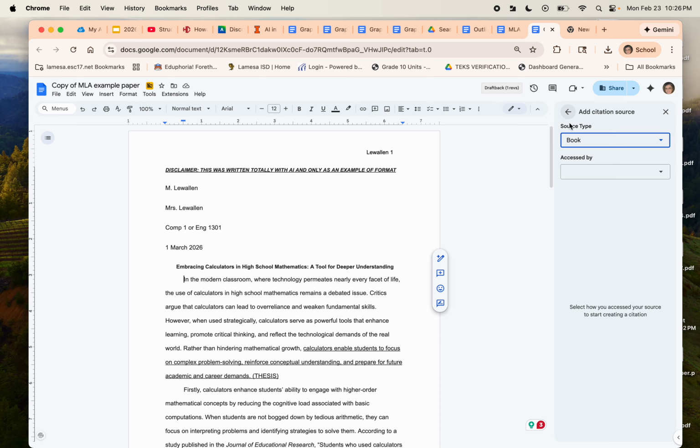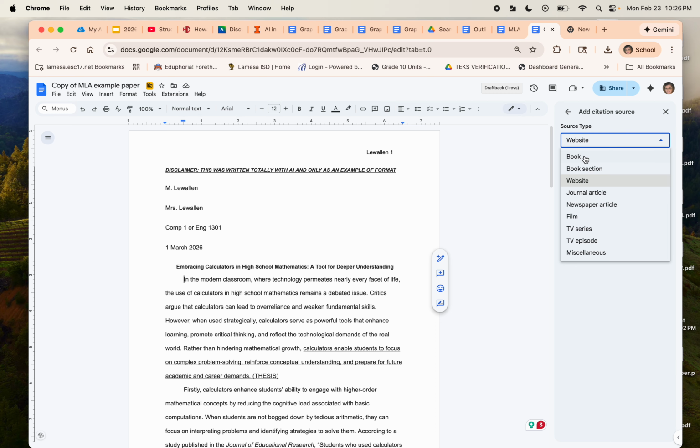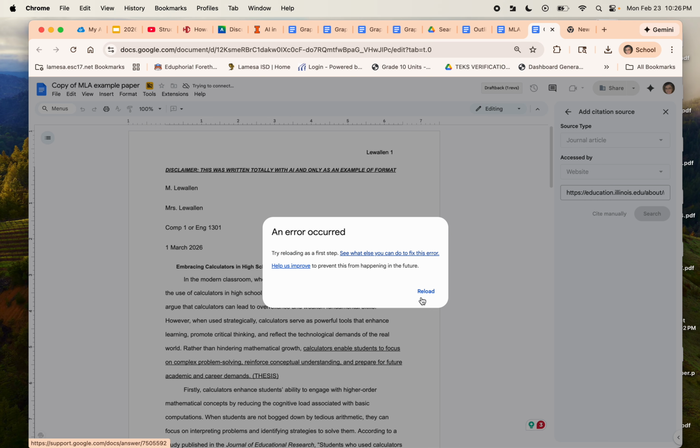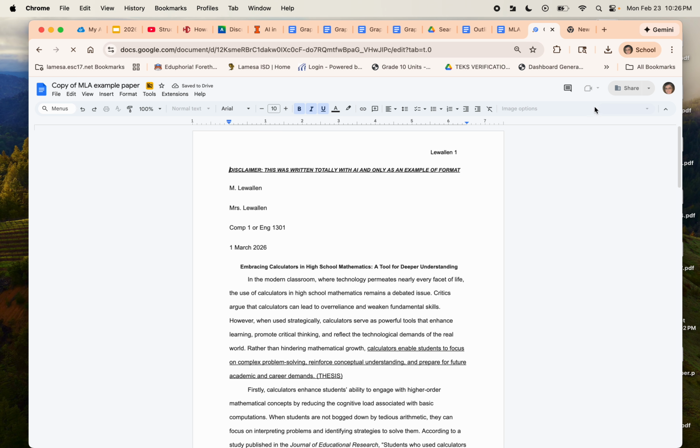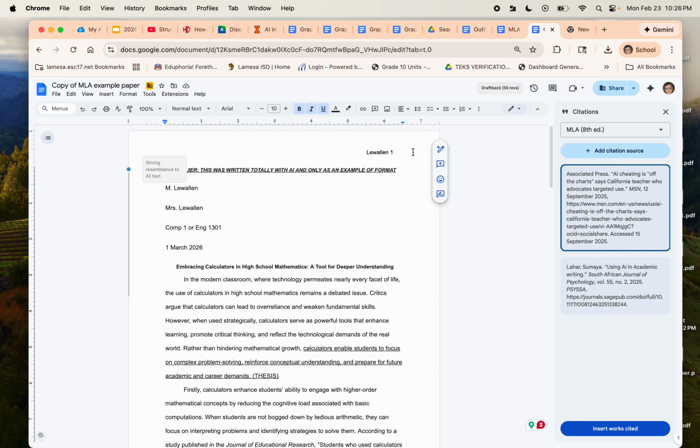And I found it's actually from a website. I can search the URL. I'm going to paste it in there and hit search. So it didn't have it there. Let's see if I can find it. Journal article, maybe. Where is it again? Tools, citations.